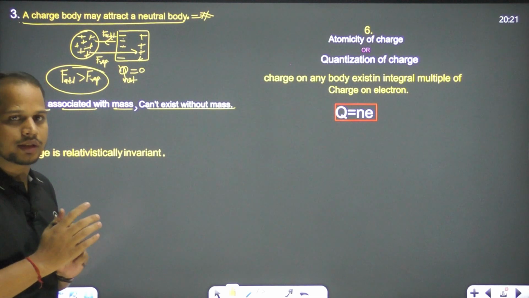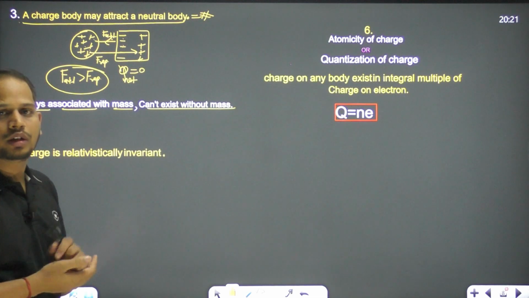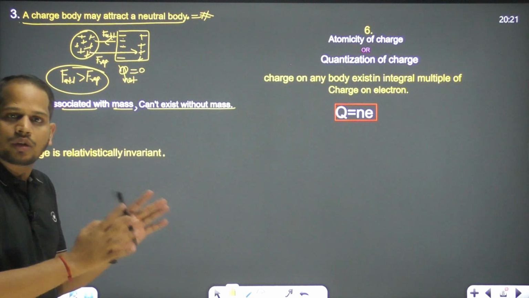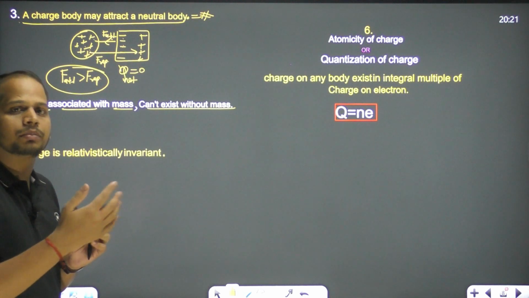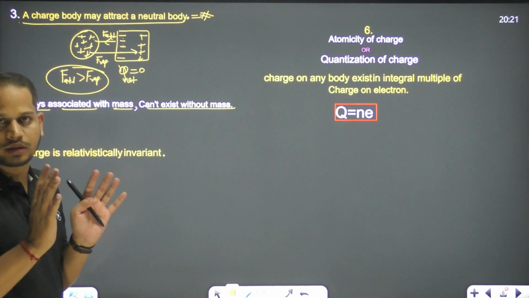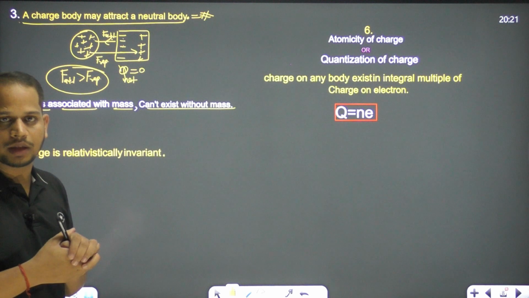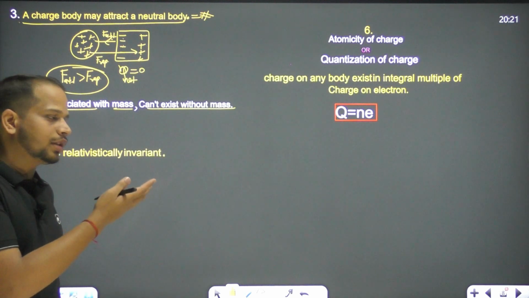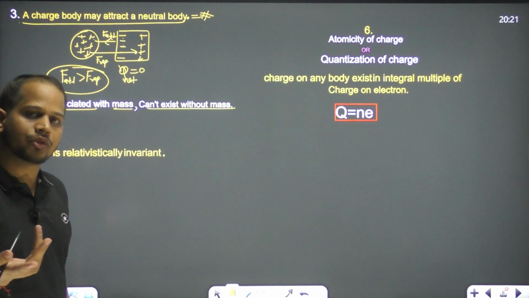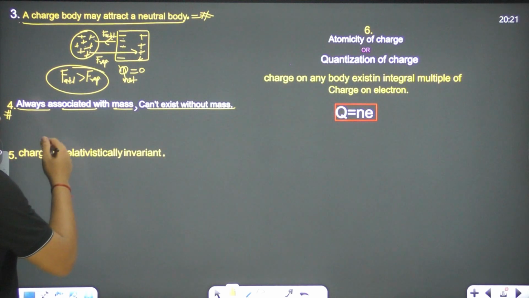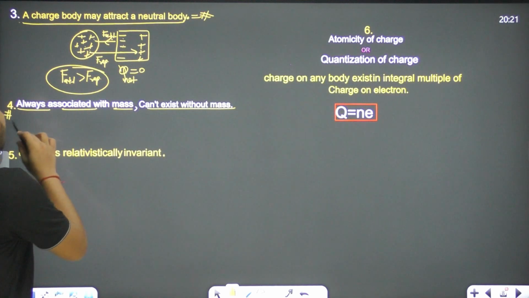Right now we are considering 1.6 into 10 to the power minus 19 coulomb, which is the charge on the electron and proton, right? They possess some mass, right? So without mass, charge cannot exist. It will always be associated with mass, right? But mass can exist without charge, like we have just seen the neutron. There is no charge on the neutron, but there is a mass, right? So mass can exist without charge, but charge cannot exist without mass, right?